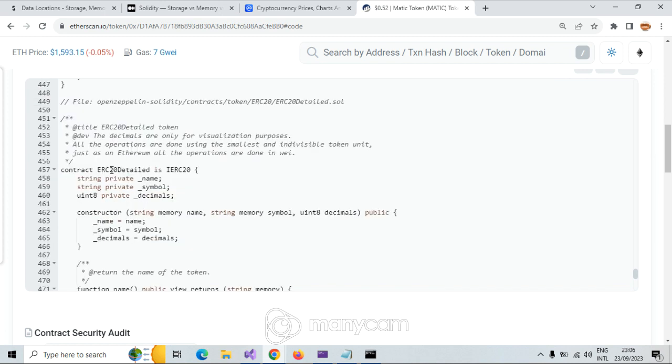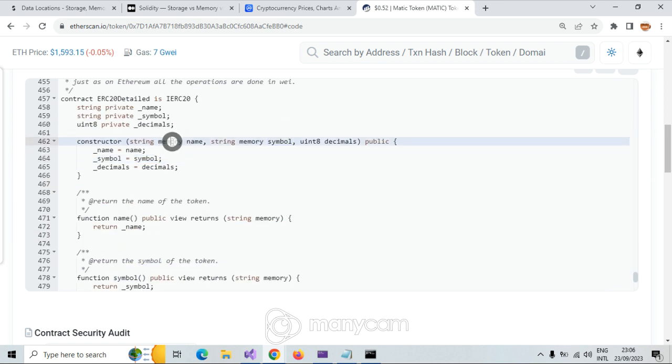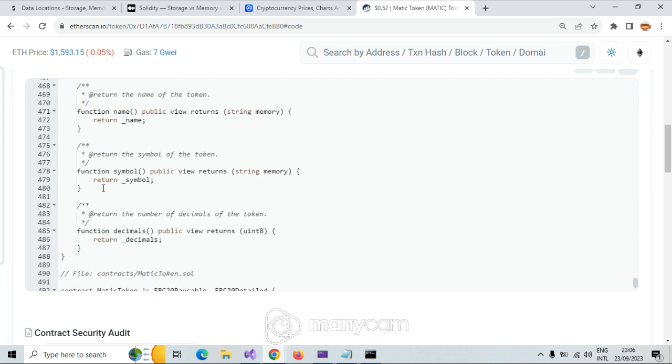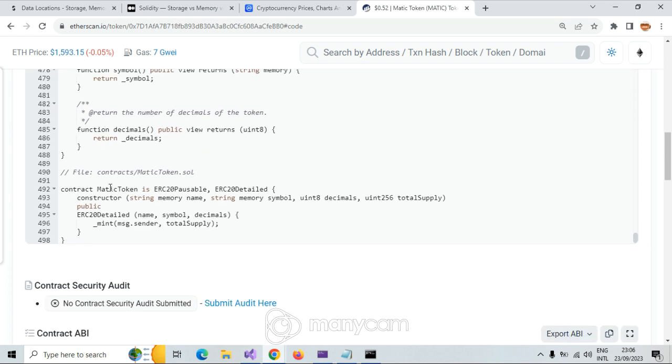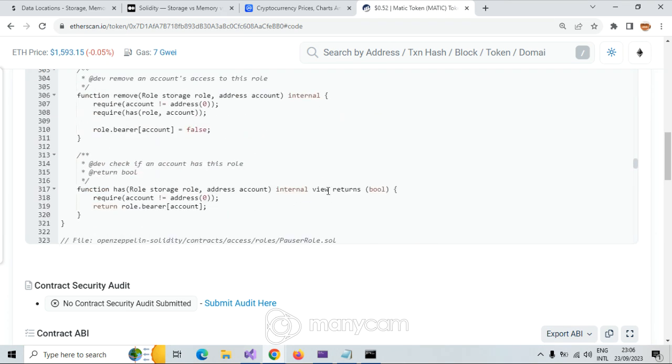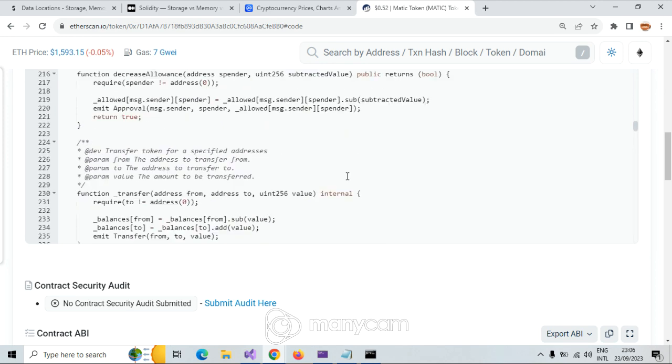Now a string. Here we have the main one. In the constructor we give the name of the contract, and a string memory. Memory comes from the constructor, and here we set things. Then the contract MaticToken is all of this, and the constructor is just that, and this is just storage, calldata, and yeah.